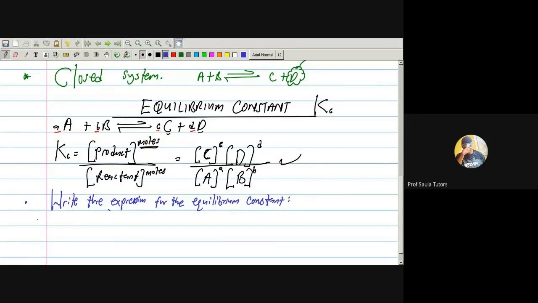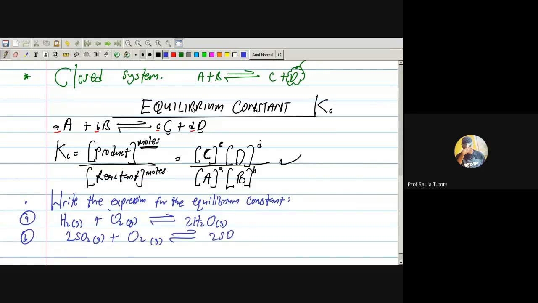Now, look at it. Our first equation is H2 gas, O2 gas, giving 2H2O gas. The second one is 2SO2 gas plus O2 gas, giving me 2SO3 gas.